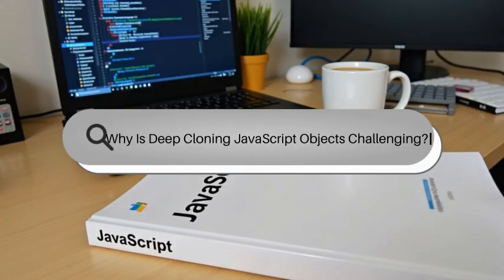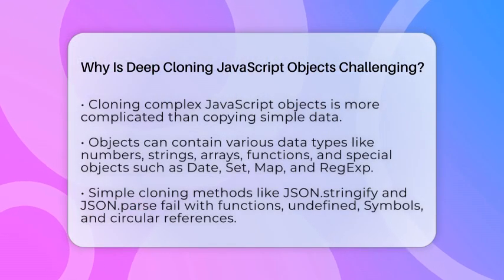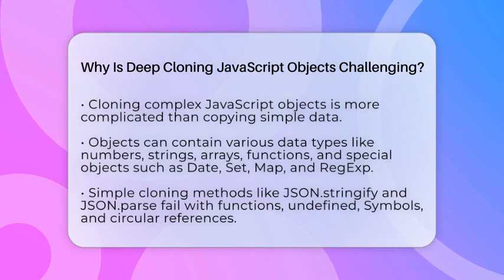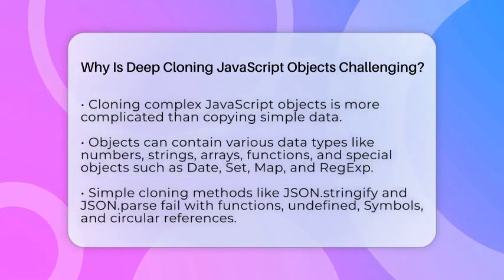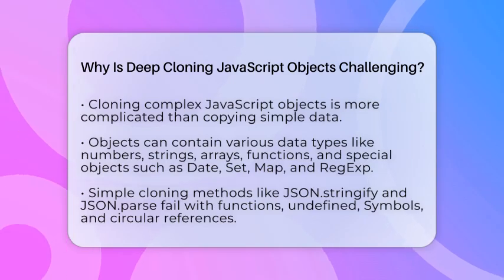Why is deep cloning JavaScript objects challenging? Imagine trying to make a perfect copy of a complex object in JavaScript, but every time you think you have it, something changes or breaks. That's because copying objects in JavaScript isn't as simple as copying a piece of paper. It's a lot more complicated.